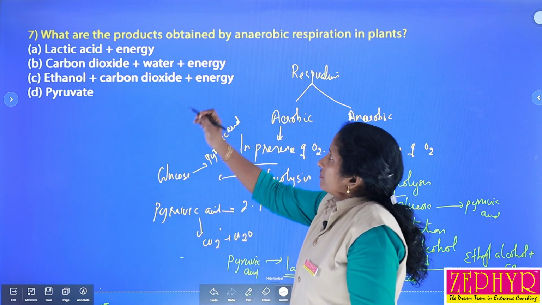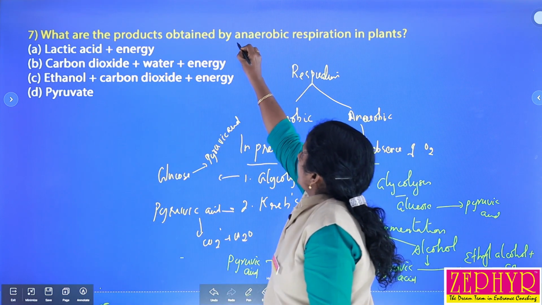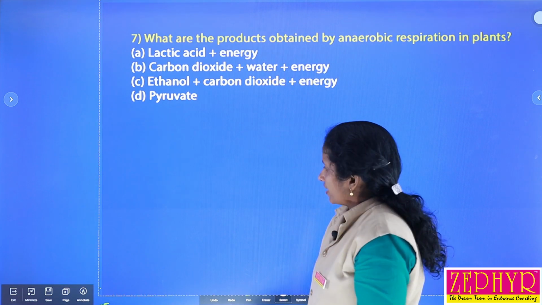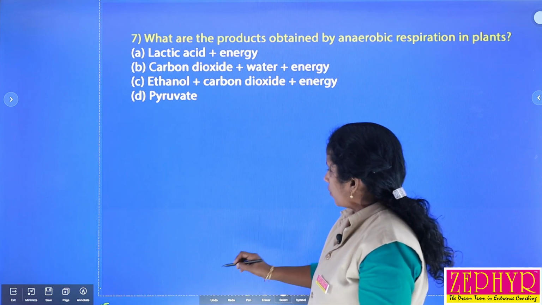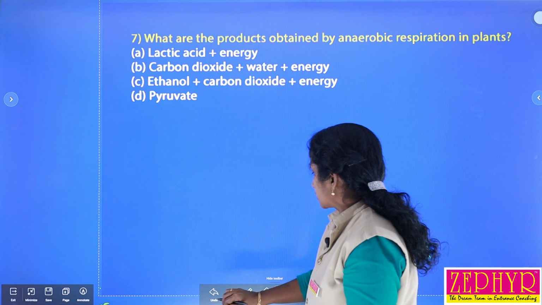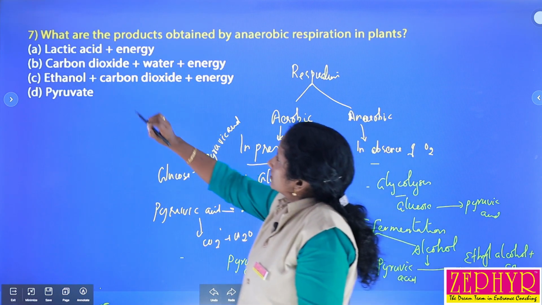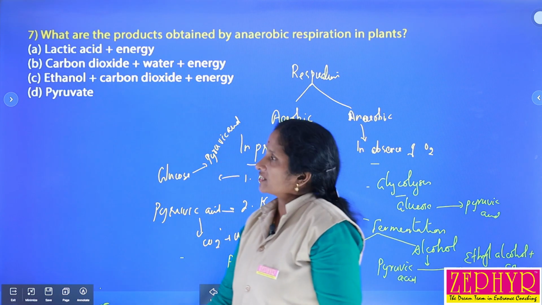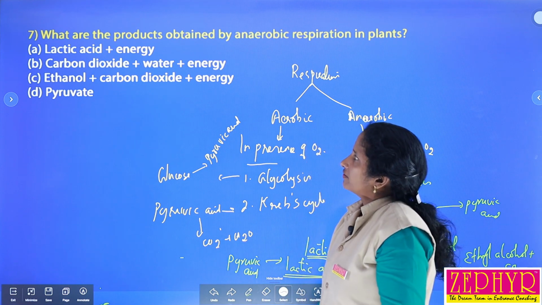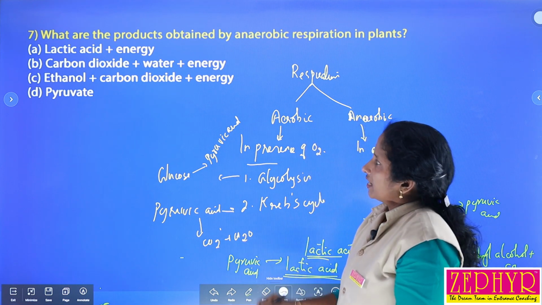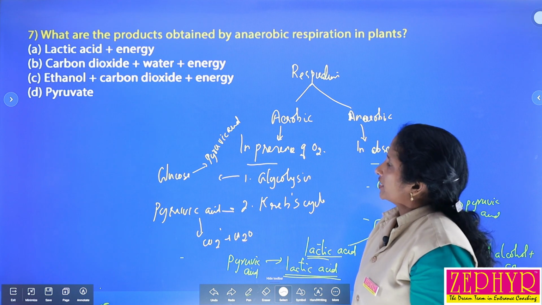So here, what are the products obtained in anaerobic respiration? The options are lactic acid plus energy; carbon dioxide, water plus energy; ethyl alcohol, carbon dioxide plus energy; and pyruvate.